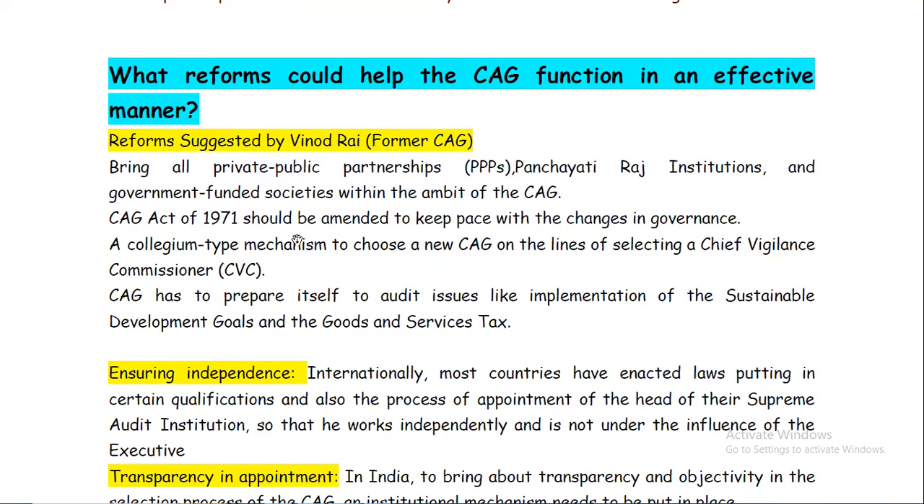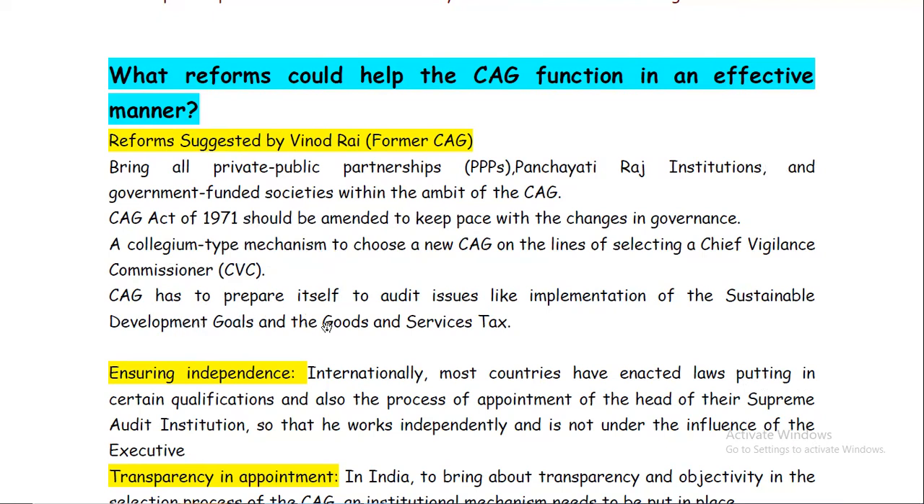Then the CAG Act of 1971 should be amended to keep pace with the changes in governance, with a collegium-type mechanism to choose a new CAG on the lines of selecting a Chief Vigilance Commissioner, because the current selection procedure is ambiguous and not clear-cut, right? No transparency. So that should be changed. A collegium-type mechanism, according to Vinod Rai, should be followed while choosing a new CAG.